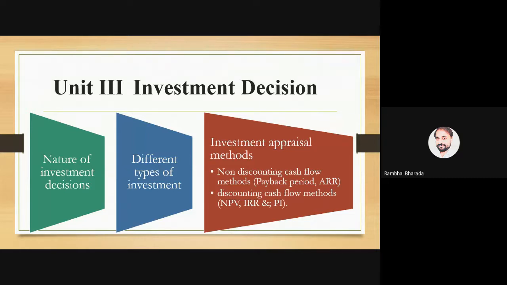Remember these traditional methods: payback period and accounting rate of return. These two methods we need to understand. And number two is the discounted method, or discounting cash flow methods, in which we have net present value, internal rate of return, and profitability index.